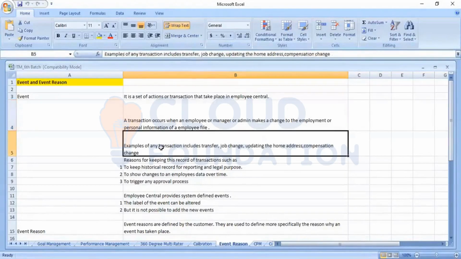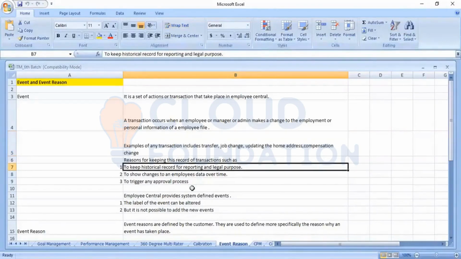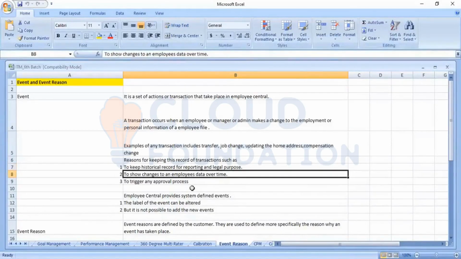Examples of a transaction can be a job transfer, location transfer, updating the home address, compensation. All these things we can say are sorts of transactions, and we keep a record of them. The purpose of keeping these transaction records is to keep historical records for reporting and legal purposes. We can use those historical records for creating reports to show the changes to an employee from time to time.